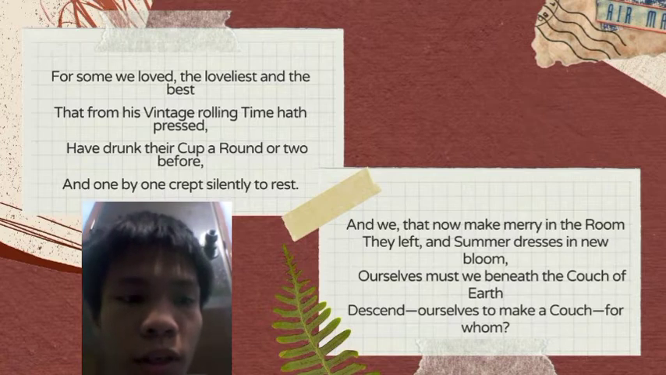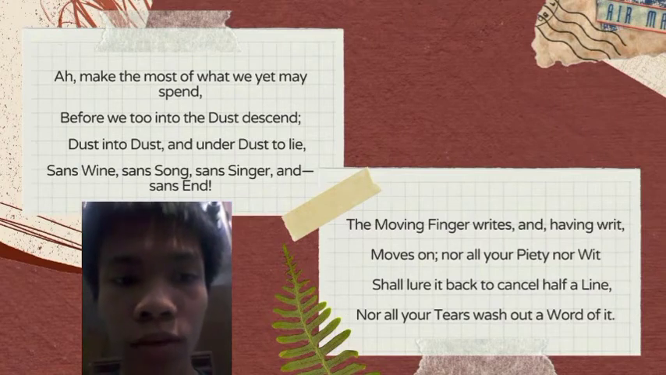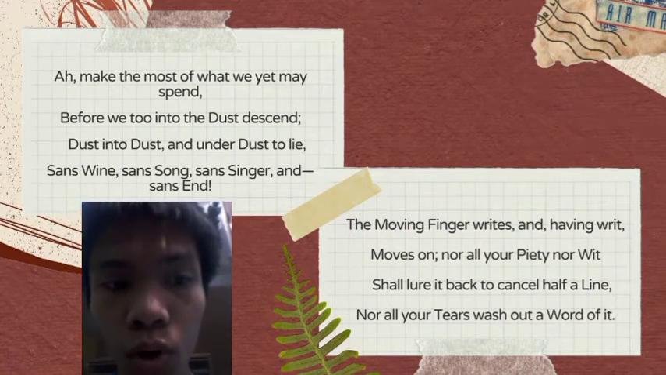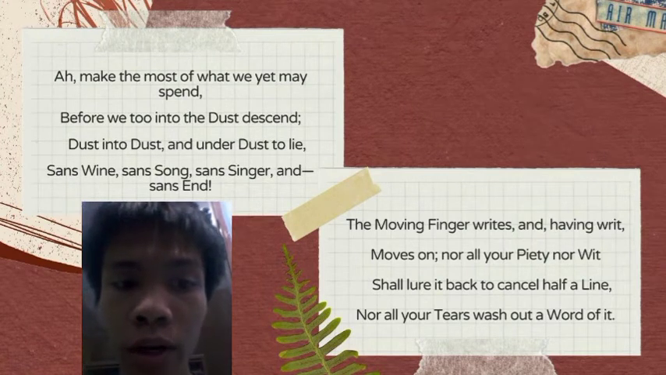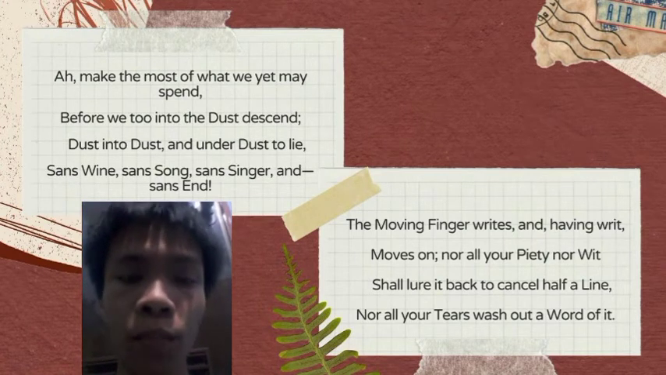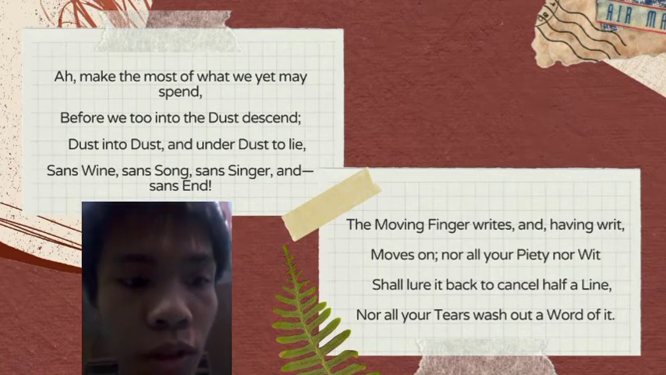For quatrain 21: Ah, my beloved, fill the cup that clears today of past regrets and future fears. Tomorrow? Why, tomorrow I may be myself with yesterday's 7,000 years. The cup that clears is referring to a glass of wine, so we must compare it to the cup in verse 7. The meaning is unlike drinking to drown one's sorrow over past regrets and future fears.